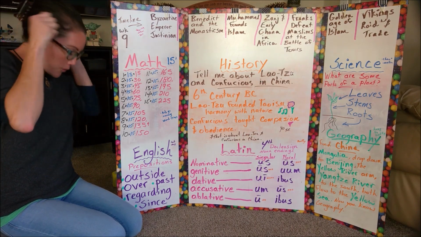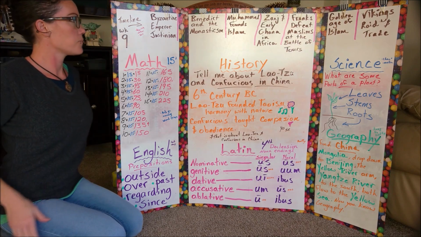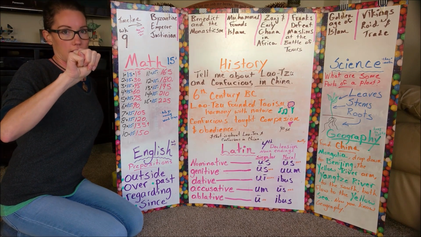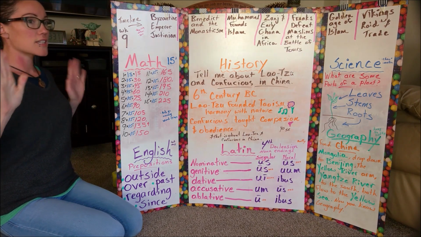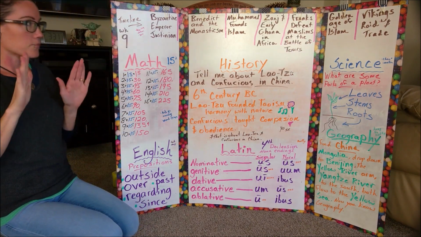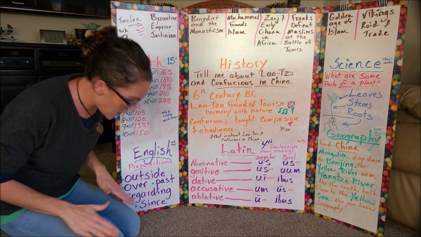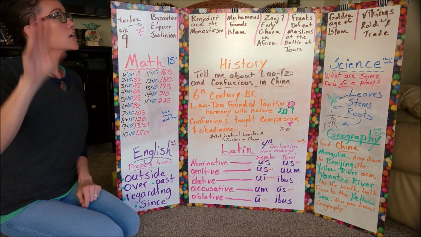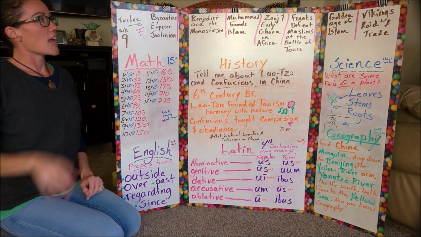Monasticism. So you act like you're putting the hood on. Benedict and the Monasticism. Mohammed, so ASL M. Mohammed founds Islam. So we usually bow when we say Islam a couple times because they pray many times a day. So Mohammed founds Islam.